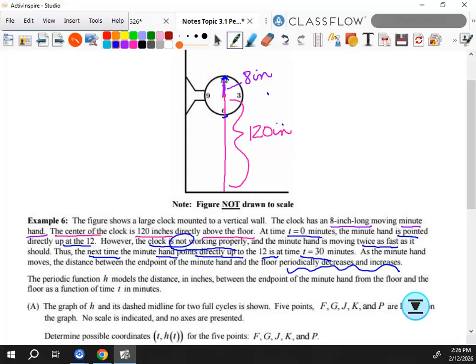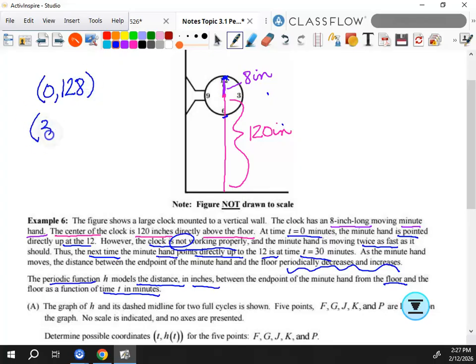The periodic function h models the distance in inches between the end point of the minute hand and the floor as a function of time t in minutes. So my input is minutes, my output is distance from the floor. Right now, I should be able to get at least 2 ordered pairs, because I know at 0, the hand is right here. At time t equals 0, how far is that from the floor? 128. Okay.